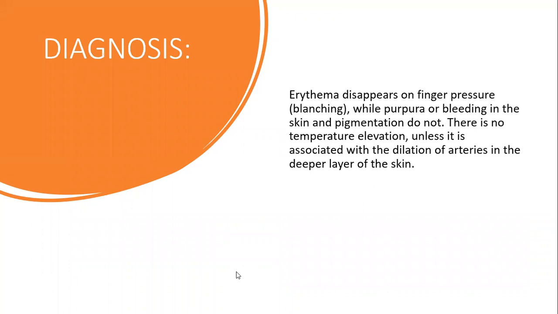Now come to the diagnostic features of erythema. Erythema disappears on finger pressure, blanching, while purpura or bleeding in the skin and pigmentation do not. There is no temperature elevation unless it is associated with dilation of arteries in the deep layer of the skin.